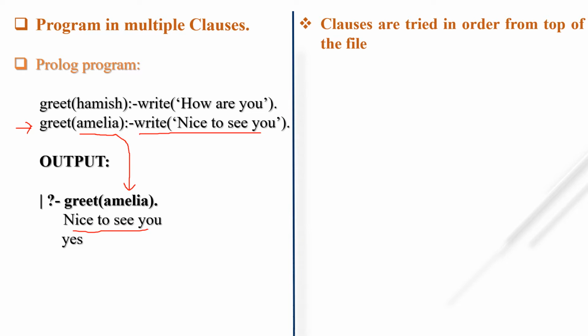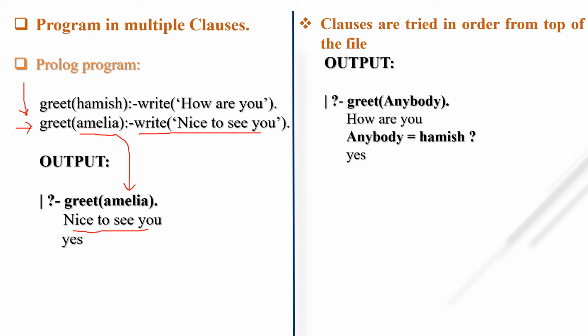So Prolog always interprets from top to down, whether it is the same predicate name or a different one. It will be scanned from top to down. So clauses are tried in order from the top of the file.